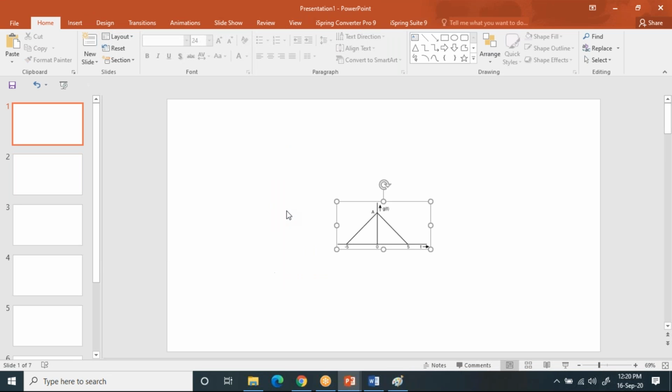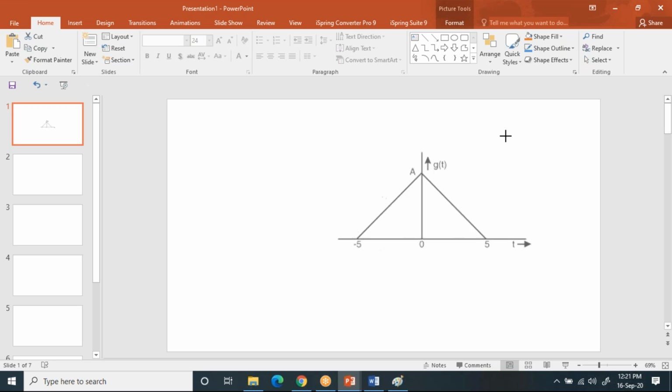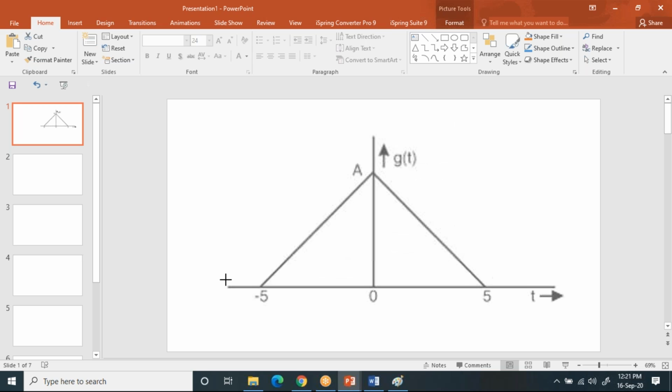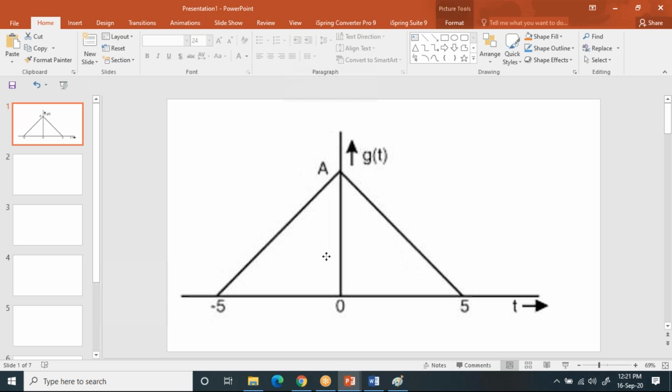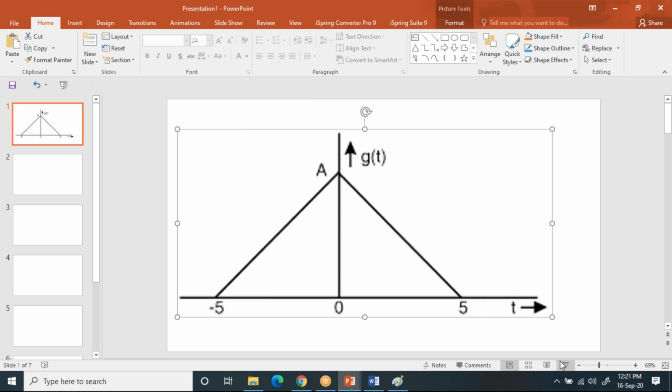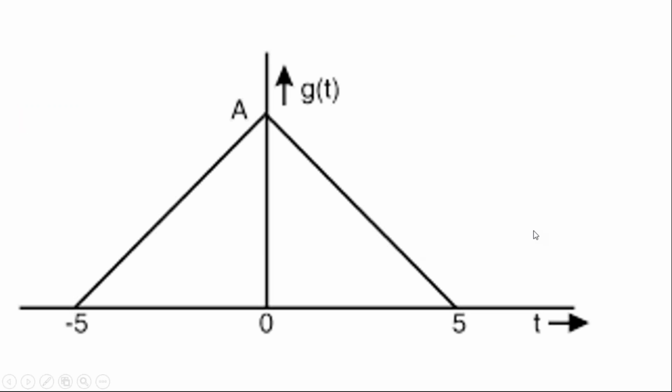Yeah, for your convenience, just wait for a while. I'm going to draw this. Now observe this waveform. Now see this waveform. For this waveform, please note down, all of you: find the Fourier transform of the waveform shown below. Now for this waveform, you have to find the Fourier transform.